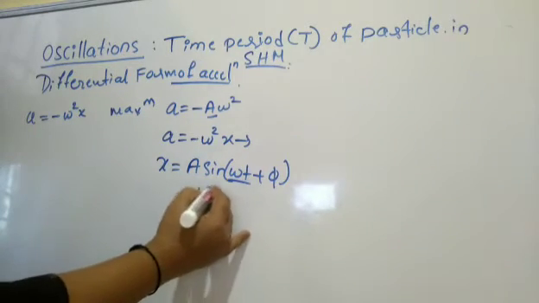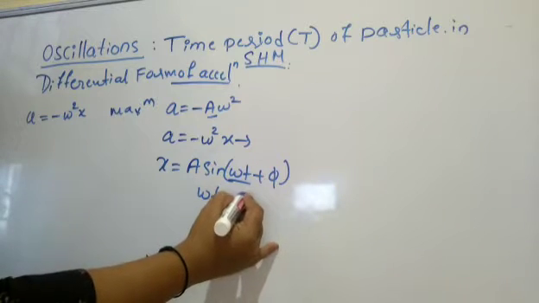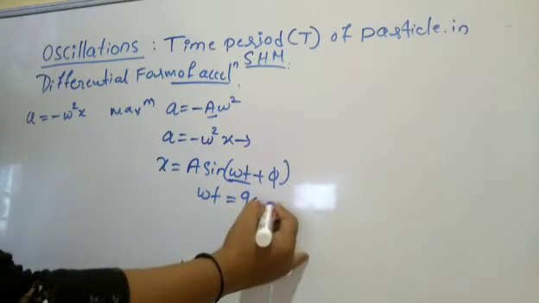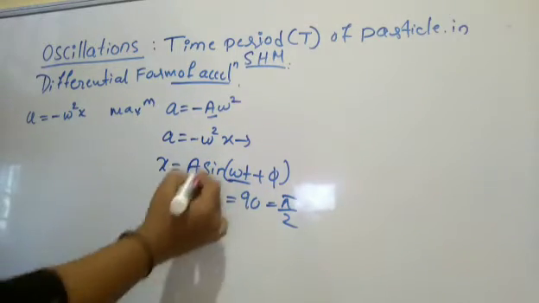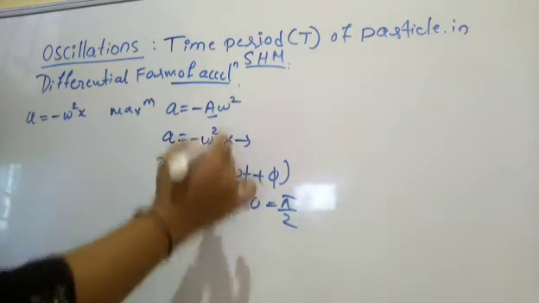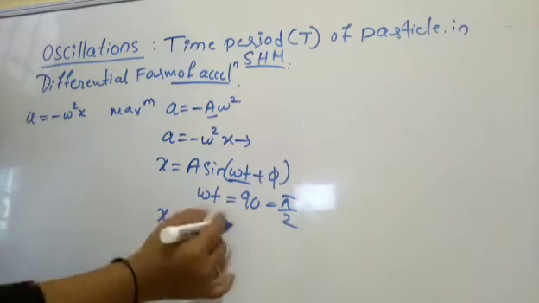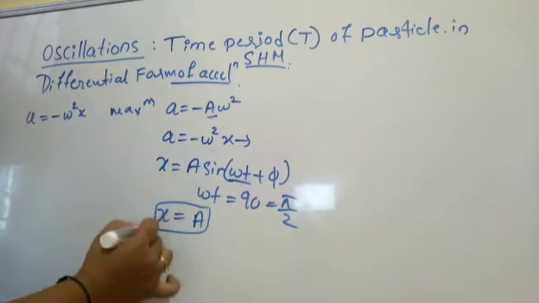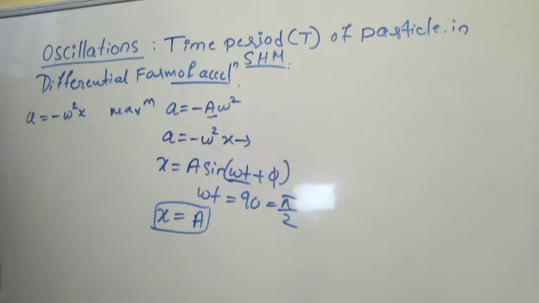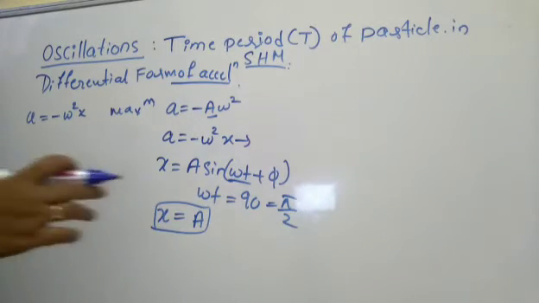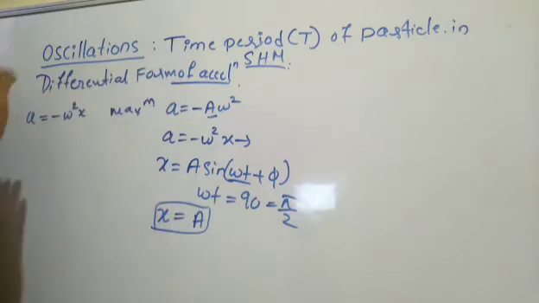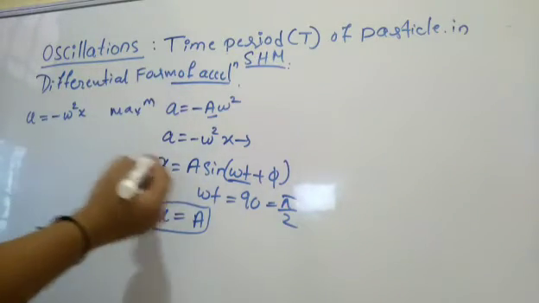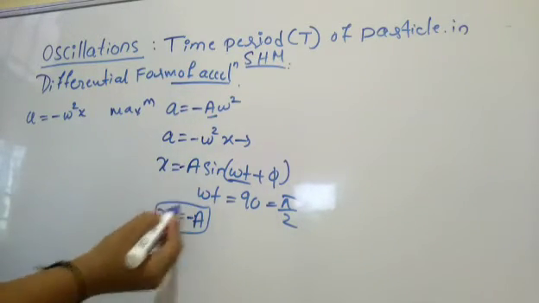If omega t is 90 degrees, that means pi by 2, sine pi by 2 is 1, so x is equal to A. That indicates that at the extreme position acceleration is maximum. If you go ahead with the negative direction, it will remain as minus A.